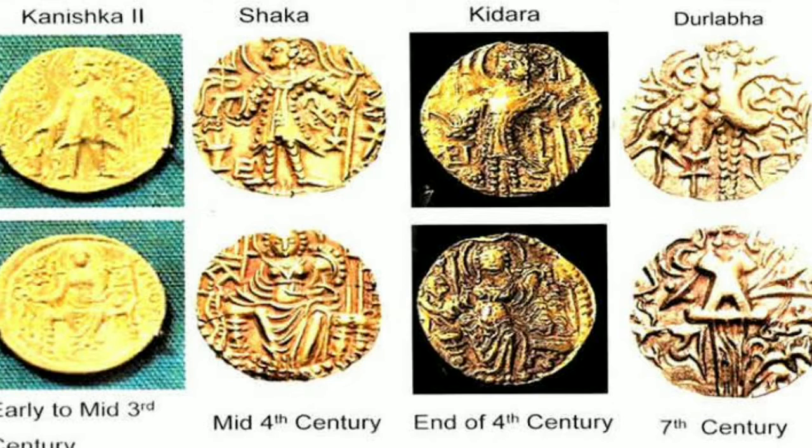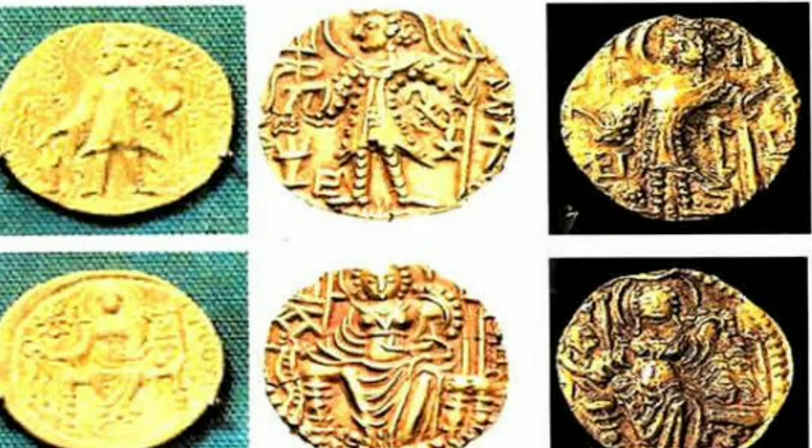Next archaeological source is coins. Basically, the study of coins is called numismatics. Coins tell us about the kings, their empires, the language, art, culture, dates, and even about religion and literary skills. And even whatever is carved on the coin depicts the king and even the art and culture of that time period.